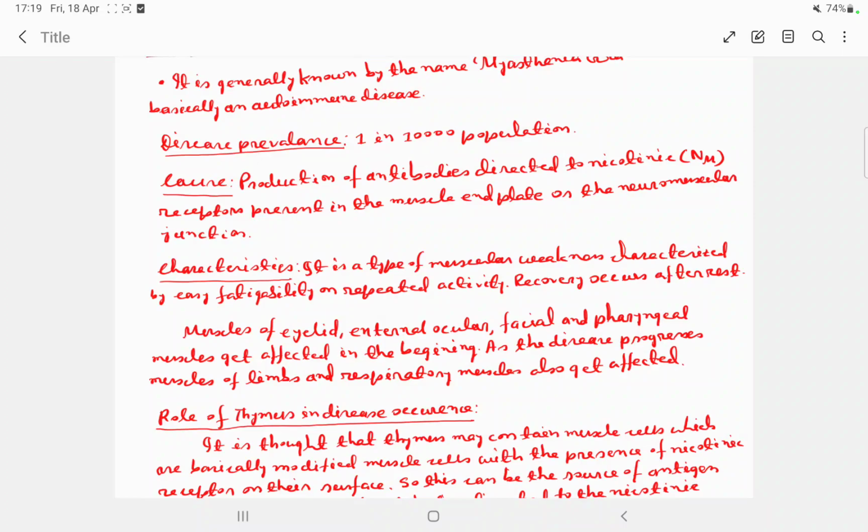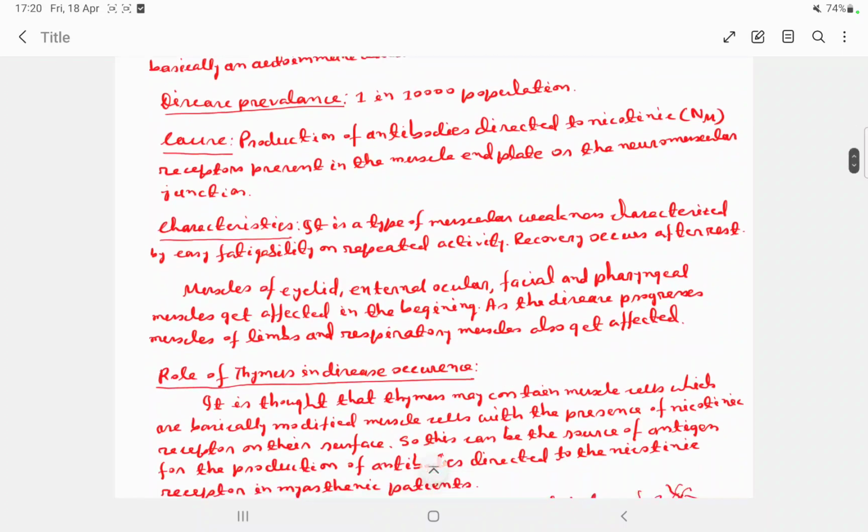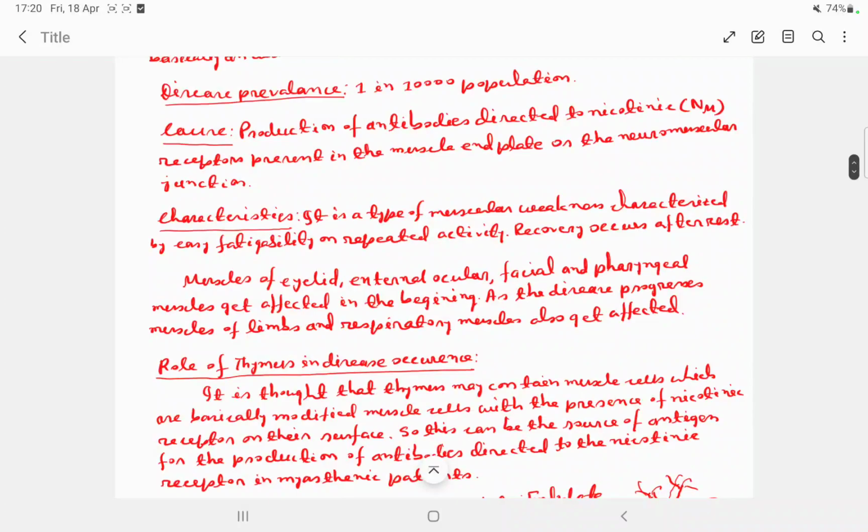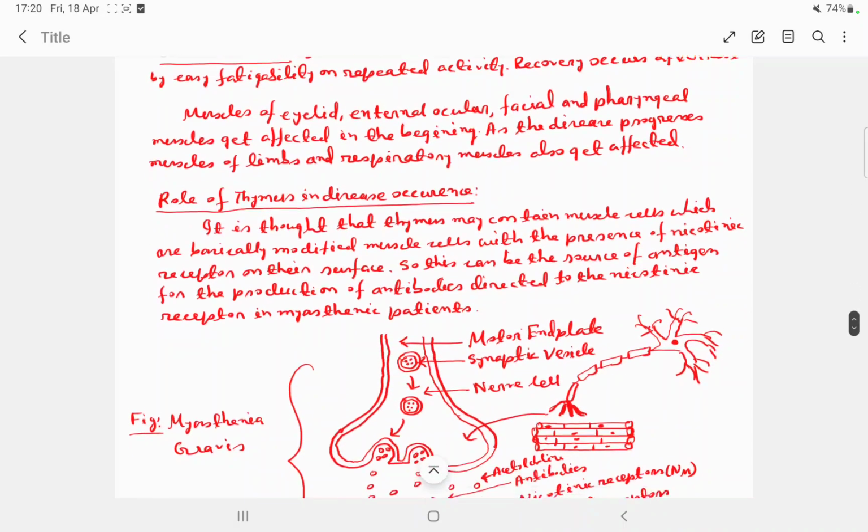Now the characteristic of the disease: it is a type of muscular weakness characterized by easy fatigability on repeated activity, and recovery occurs after rest only. The muscles of the eyelid, extraocular, facial and pharyngeal muscles get affected in the beginning. As the disease progresses, muscles of the limbs and respiratory muscles also get affected.